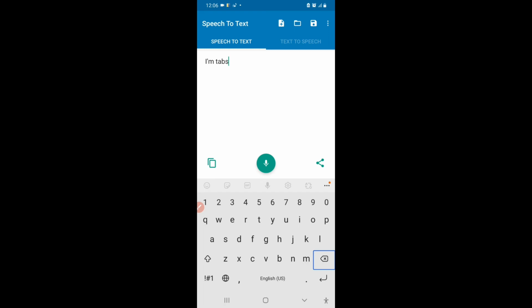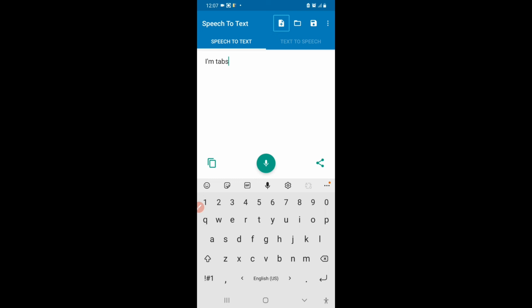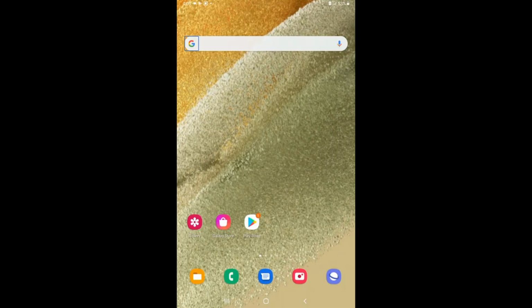Let's see. Backspace. So now I'll put a space. Space bar. It said nothing, but the space has been added. Now when I delete it, backspace. Deleted. Okay, so that is how it happens. So those were some differences between TalkBack and Louie voice control.